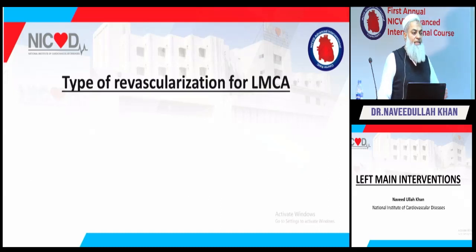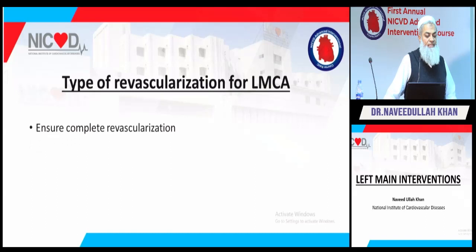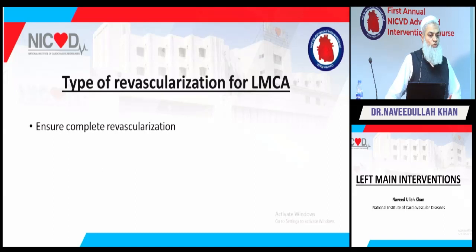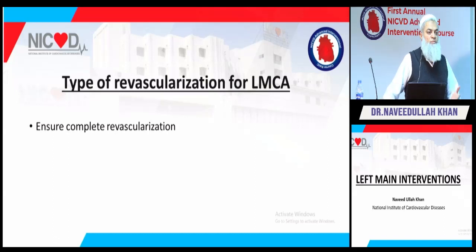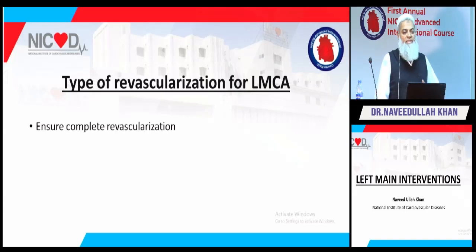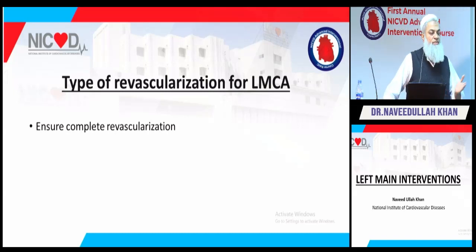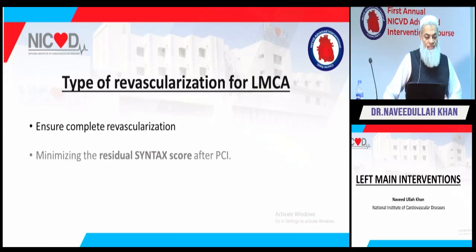So similarly, what type of revascularization you want to do for left main, you will consider which one will ensure complete revascularization, because the final conclusion that comes out with all the data is that CABG most of the time provides complete revascularization. That's why there are more studies nowadays for PCI. They are trying to do more stenting, going even for non-viable areas. They don't go for viability and try to open it so that they can match their results with CABG. So the things are going there.